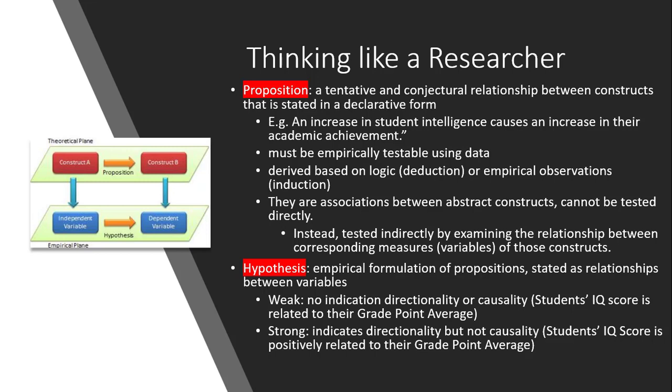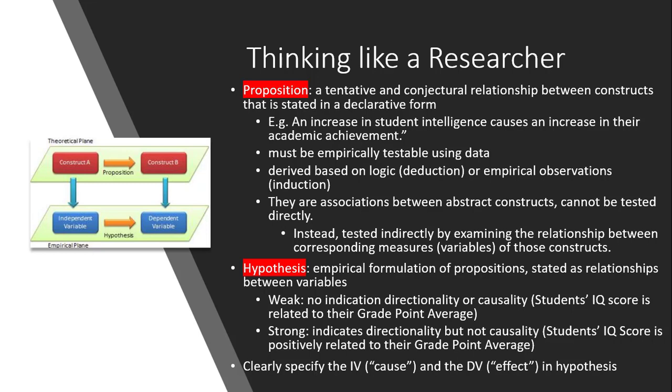The constructs from the proposition must be turned into variables in the hypothesis. The hypothesis may be weak or it may be strong. A weak one shows no direction or causality. A strong one shows direction but not causality.